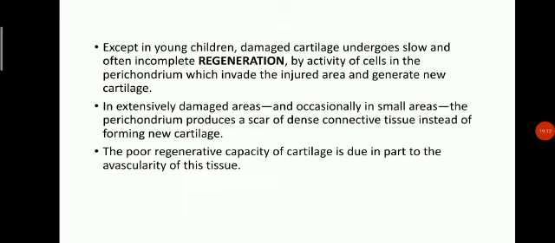Except in young children, damaged cartilage undergoes slow and often incomplete regeneration by activity of cells in the perichondrium, which invade the injured area and generate new cartilage. In extensively damaged areas and occasionally in small areas, the perichondrium produces a scar of dense connective tissue instead of forming new cartilage. The poor regenerative capacity of cartilage is due in part to the avascularity of this tissue.